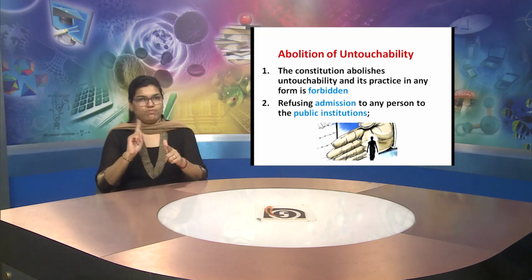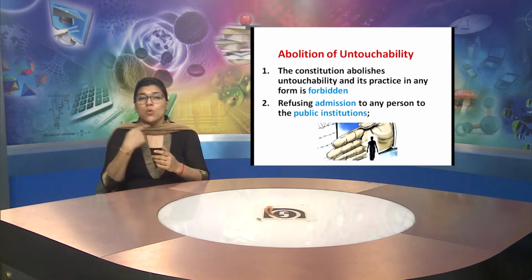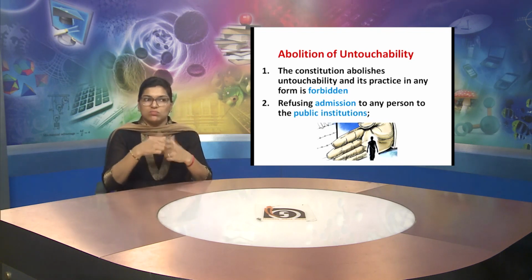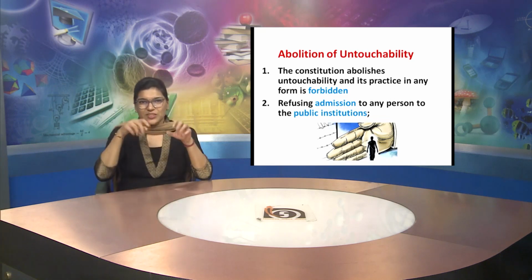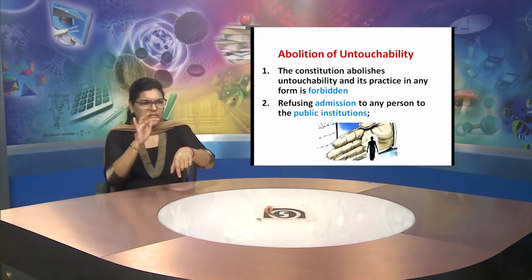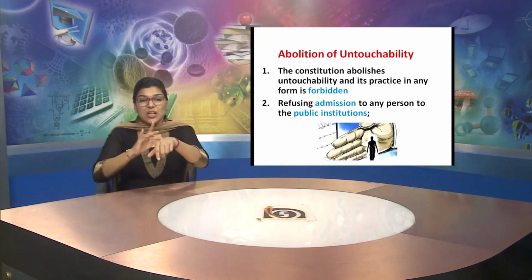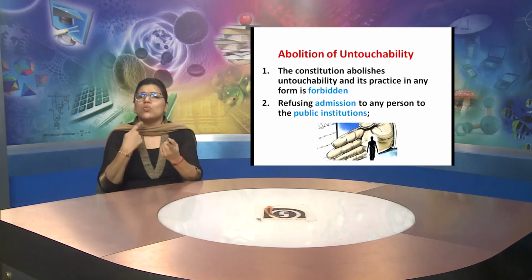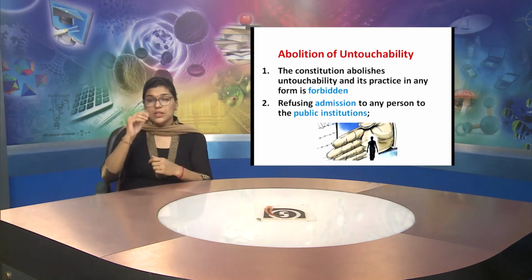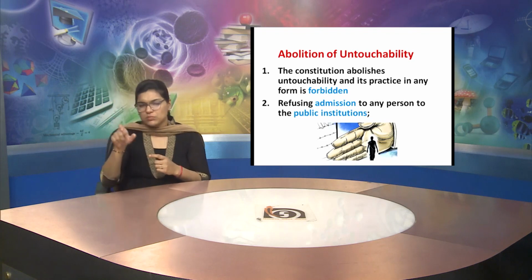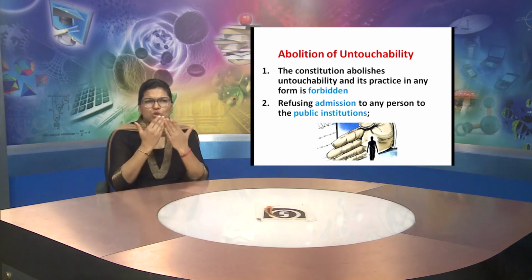Now, this also comes under right to equality, which is abolition of untouchability. Let us now understand the first point. The first point explains that the Constitution abolishes untouchability and its practice in any form is forbidden. Our Constitution says that all people are equal and we should not support untouchability.